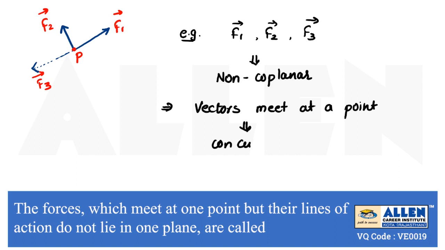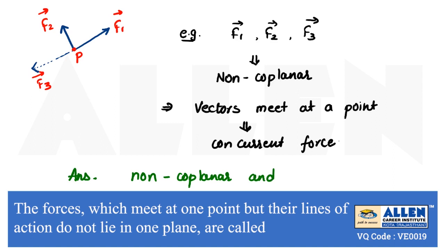So with the help of the example of F1 vector, F2 vector and F3 vector, we have seen F1 and F2 are lying in the same plane, but F3 is not in the plane, hence they are non-coplanar. And all three forces are meeting at a point, therefore they are concurrent forces. Therefore the answer to this question is non-coplanar and concurrent forces.